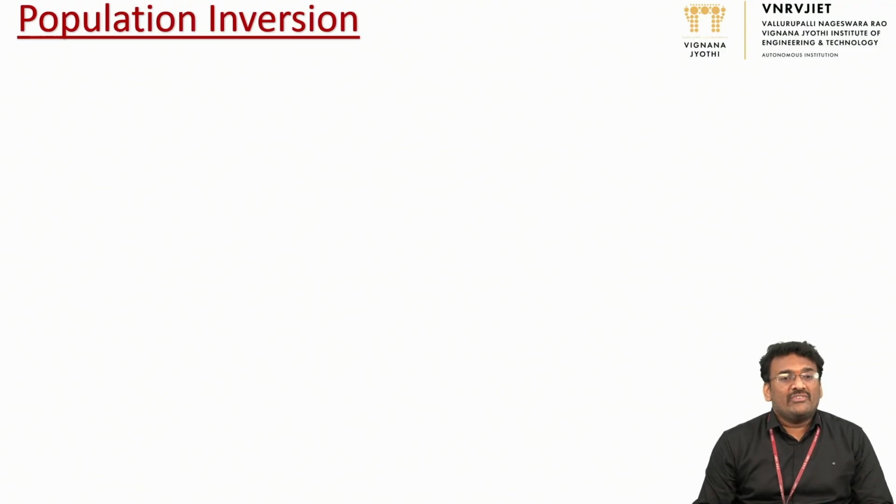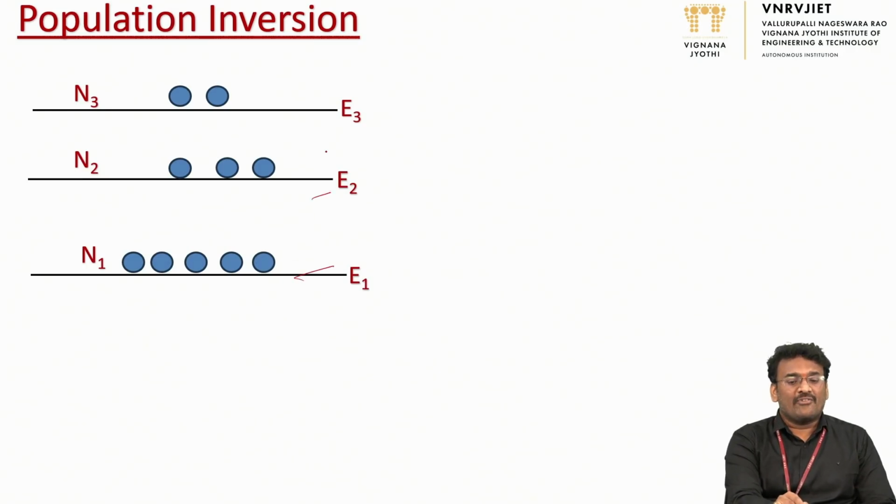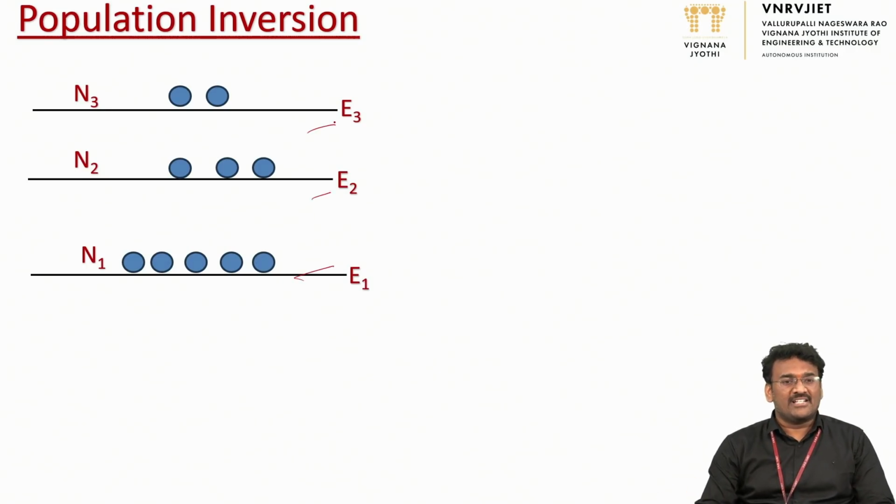Another definition we will see here is population inversion, or we can also call it inverted population. Suppose I consider three energy states, E1, E2, E3. As usual, E1 is the ground state, E2 is the first excited state, and E3 is the second excited state.